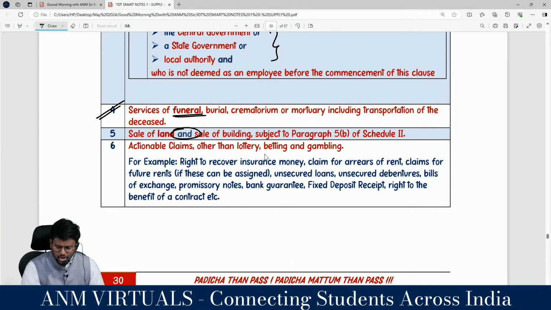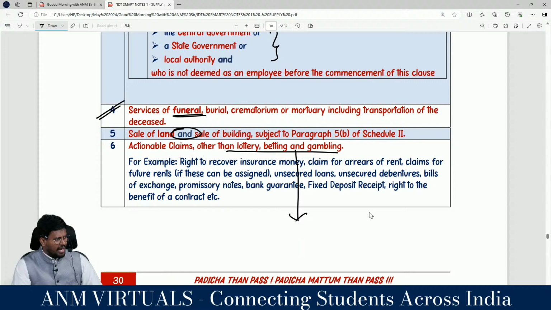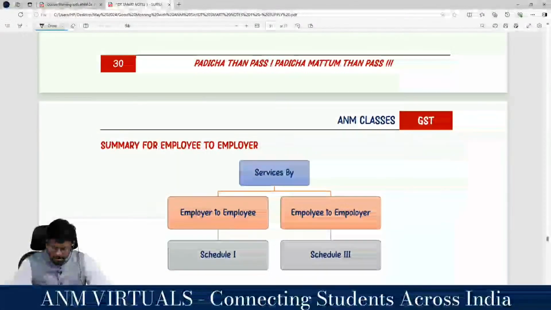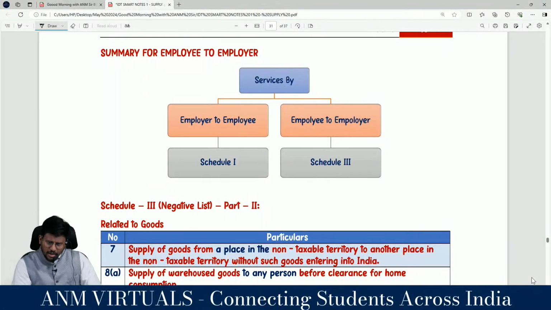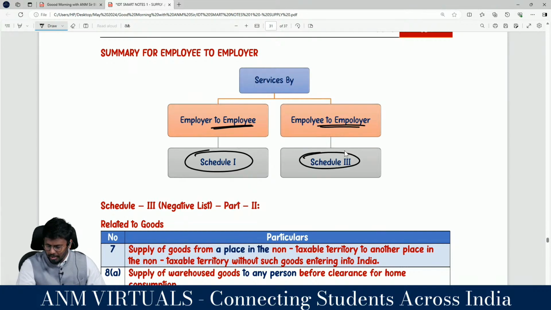Yes, actionable claim other than lottery, betting, gambling. To this they have extended the list. Yes, now they have added casinos, horse racing, online gaming. Yes or no? Sir, they have added these. Correct? Yes, sir. Casinos, horse racing, online gaming are actionable claims which are now taxable. Services by the employer to the employee are covered in Schedule 3. Services provided by the employee to the employer are covered in Schedule 3 as well.